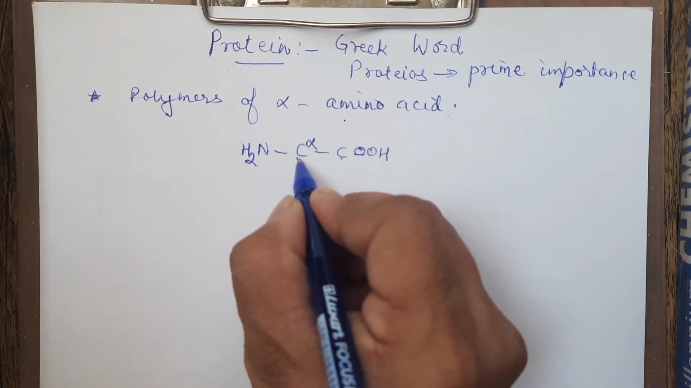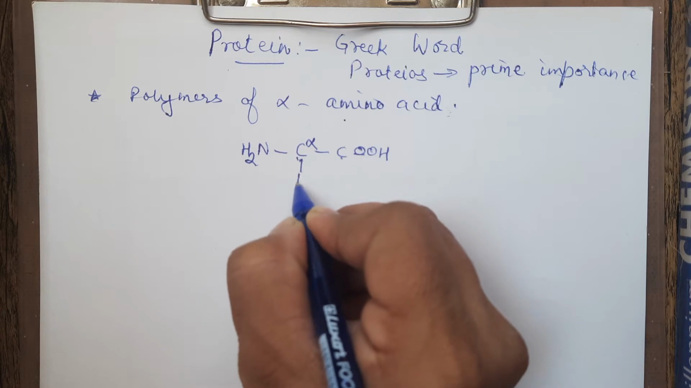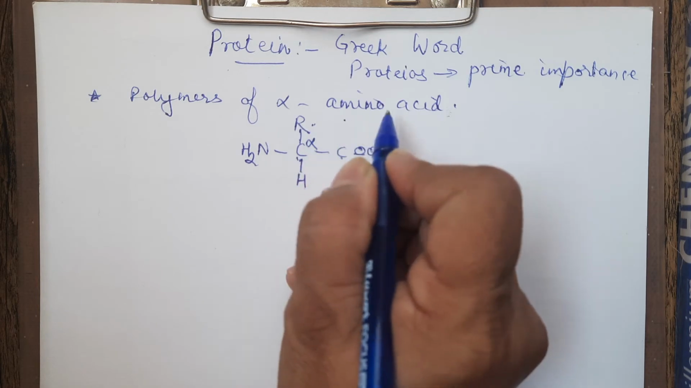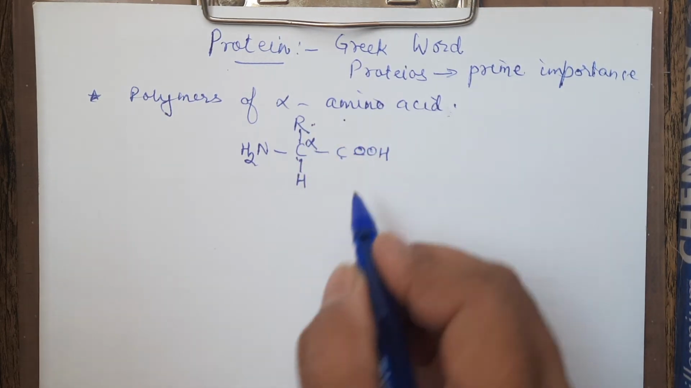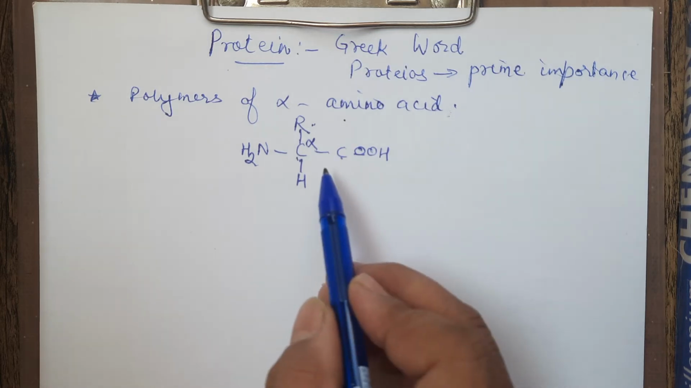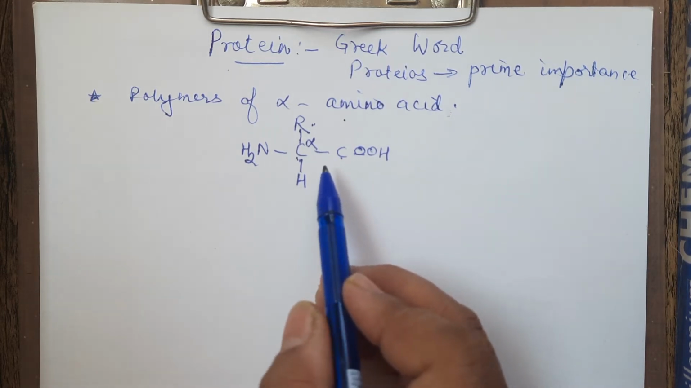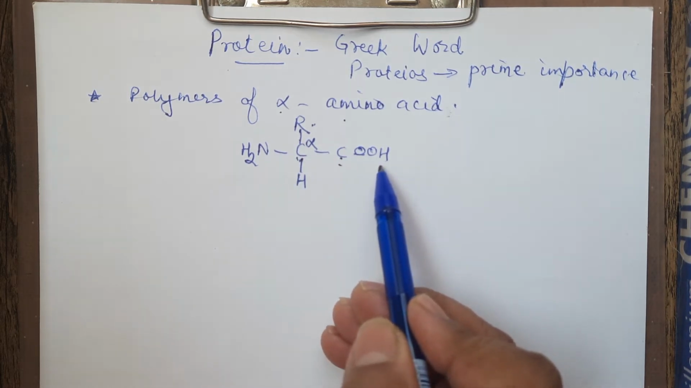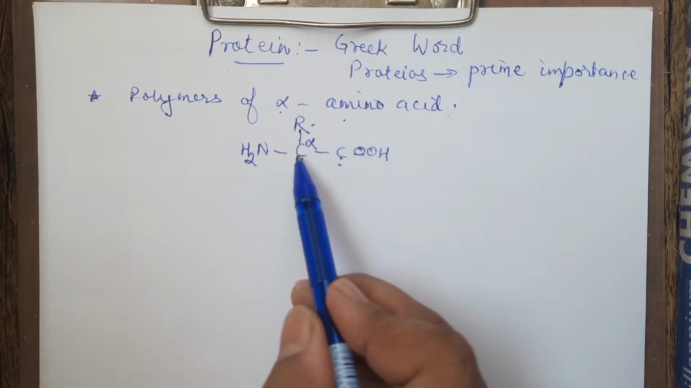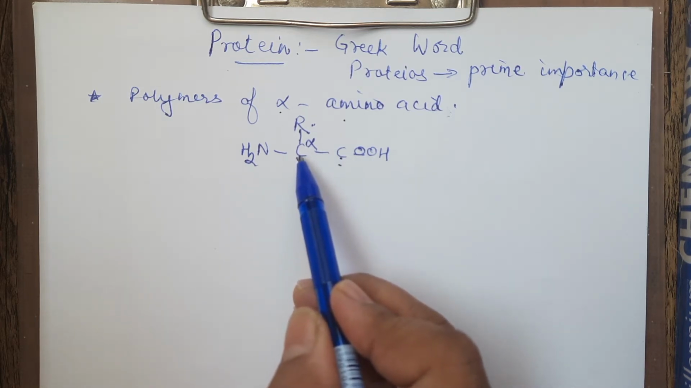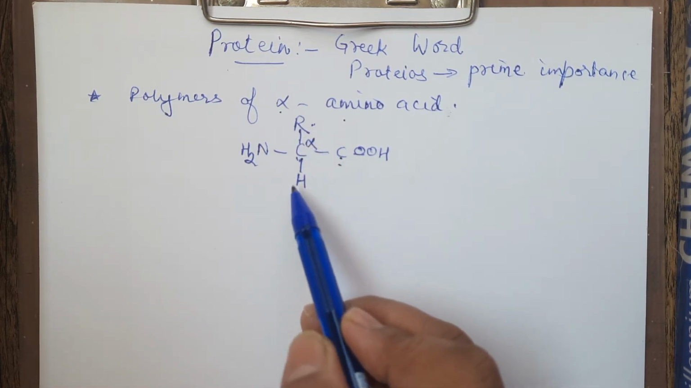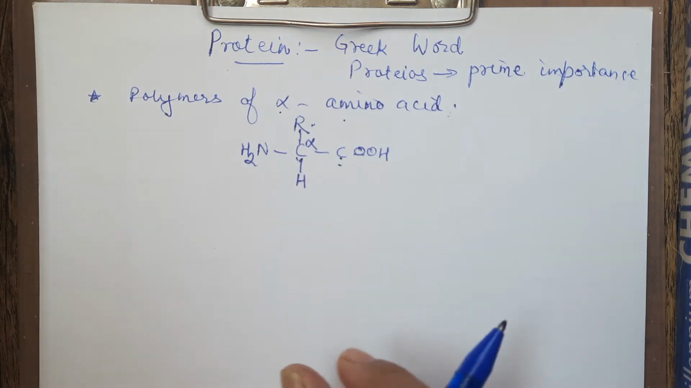And the remaining two valencies of this carbon are satisfied by, say, one hydrogen and another one R. This R goes on changing. Rest everything is the same. All proteins will be alpha amino acids. I hope this is clear. What do we mean by alpha? The carbon atom adjacent to the carboxylic acid is the alpha carbon. On that carbon, if NH2 is there, and there is hydrogen plus R also, this is an alpha amino acid. That means all proteins have this as the basic structure, right?